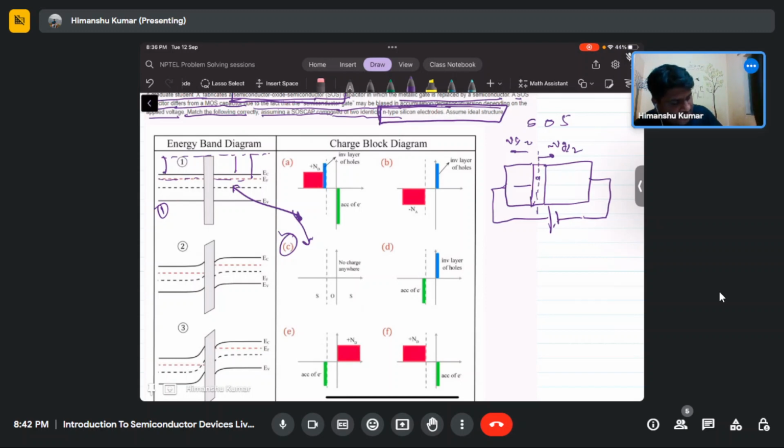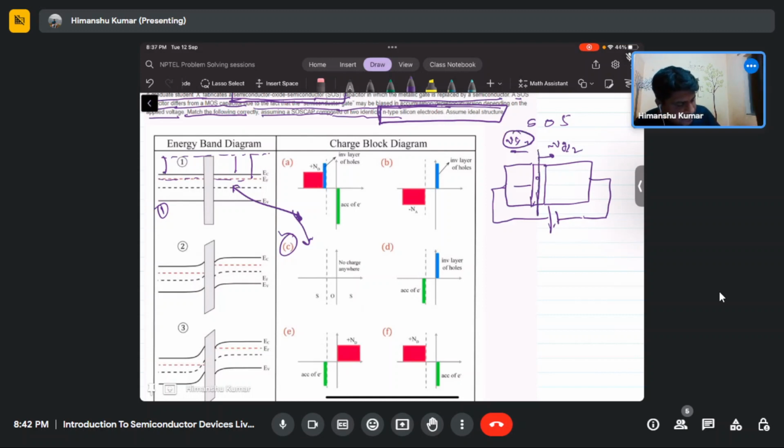Okay, so this is the same as two MOS junctions. One has a positive gate bias applied, the other a negative gate bias. So what will happen in each case? Here the semiconductor is applied a positive gate voltage with respect to this symmetry point.